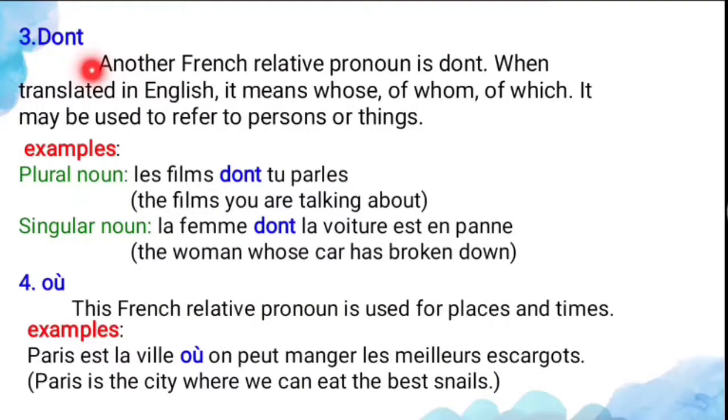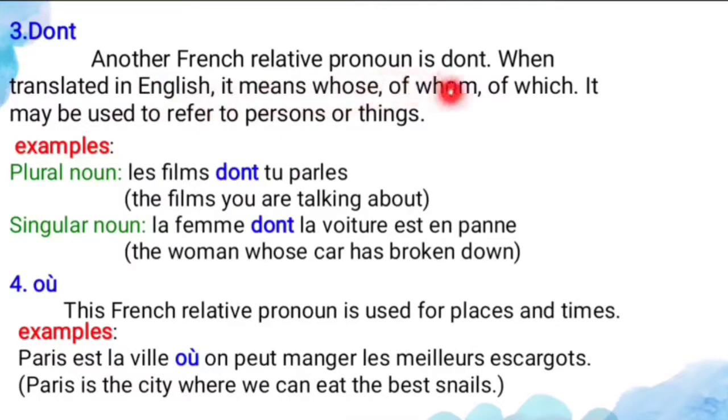And what is the third relative pronoun? Dont. Another French relative pronoun is dont. When translated in English, it means whose, of whom, or of which. This is the meaning of dont, and it may be used to refer to a person or thing. So dont is used for the person as well as the thing.